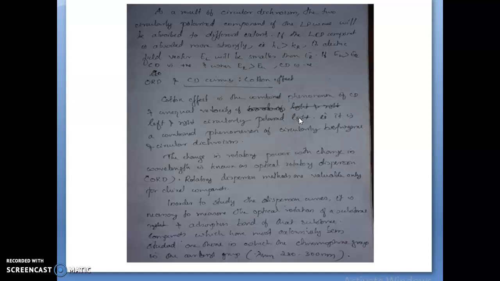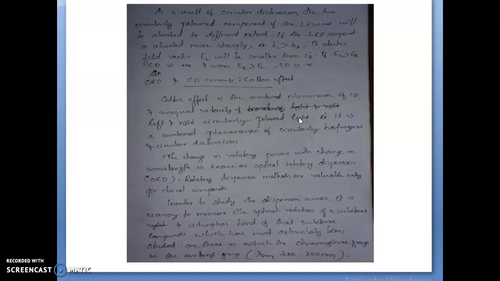In order to study the dispersion curve, it is necessary to measure the optical rotation of a substance and the absorption band of that substance. Compounds which have most extensively been studied are those with a chromophore group, that is the carbonyl group.